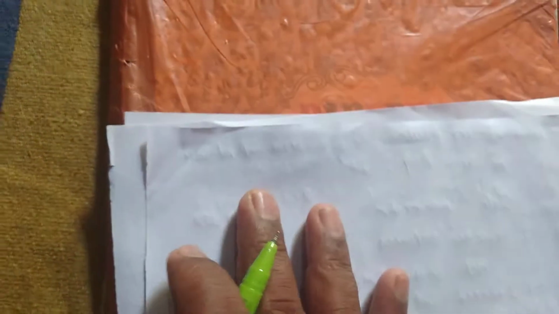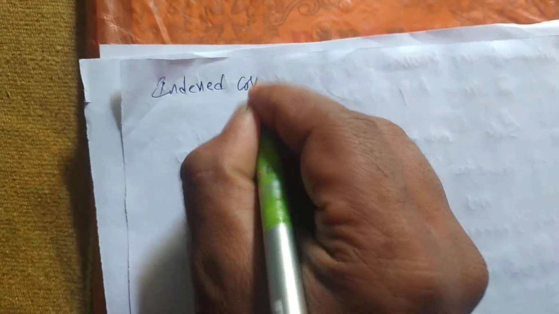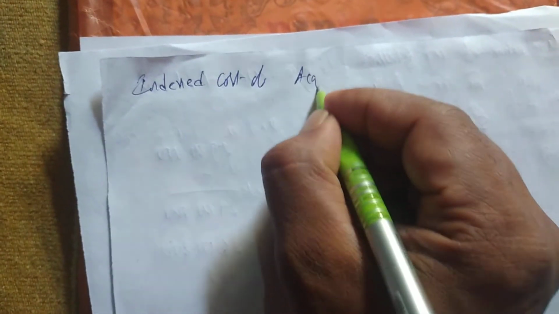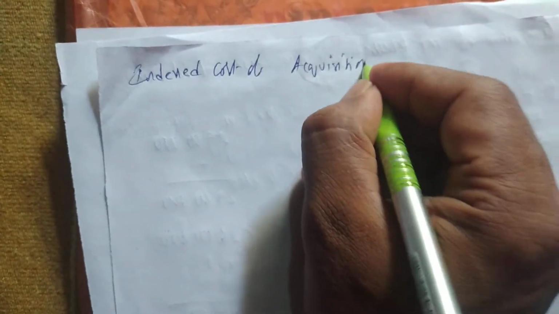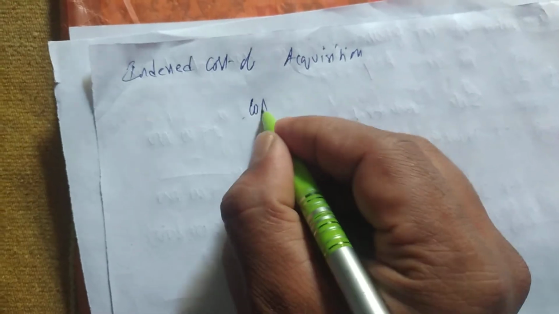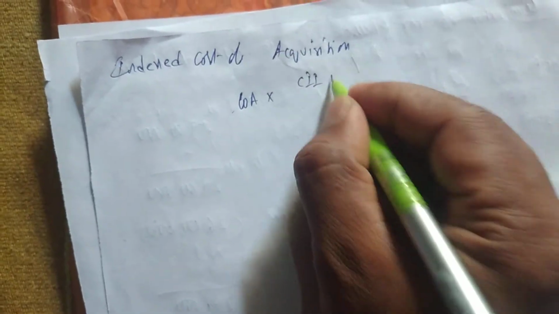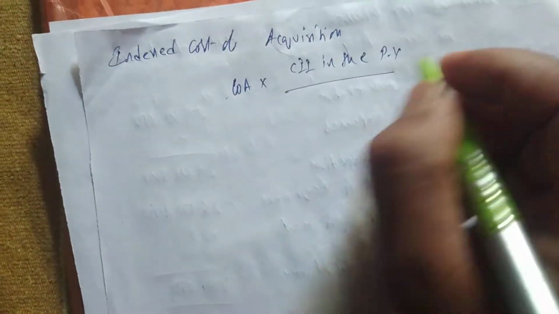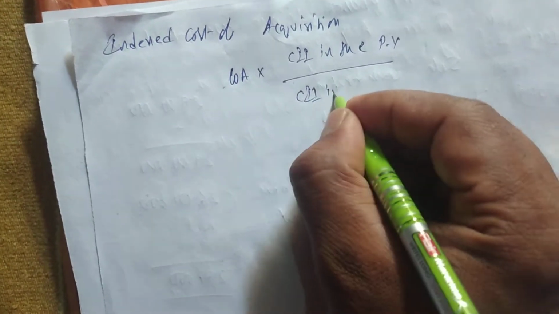Now we'll write indexed cost of acquisition. You know the formula: cost of acquisition into CII of the previous year, always the previous year, divided by CII of the purchase year.